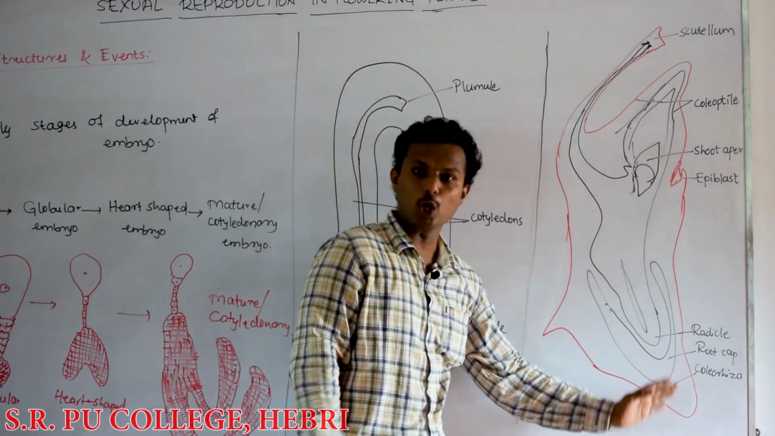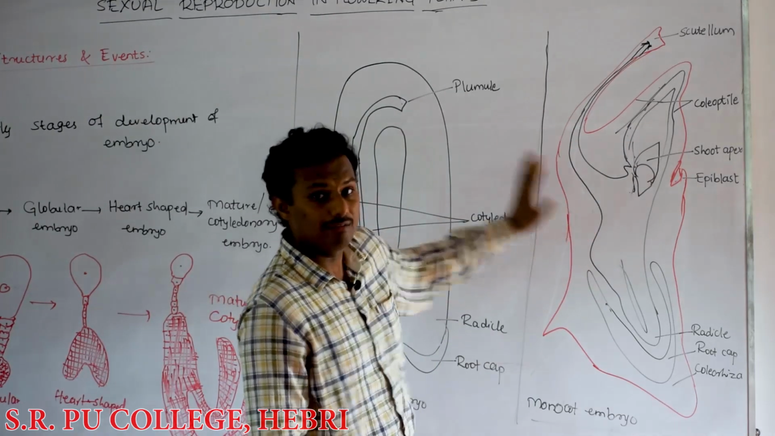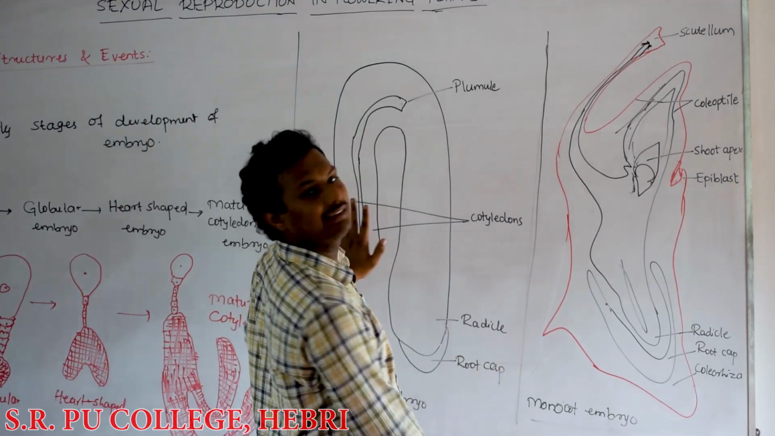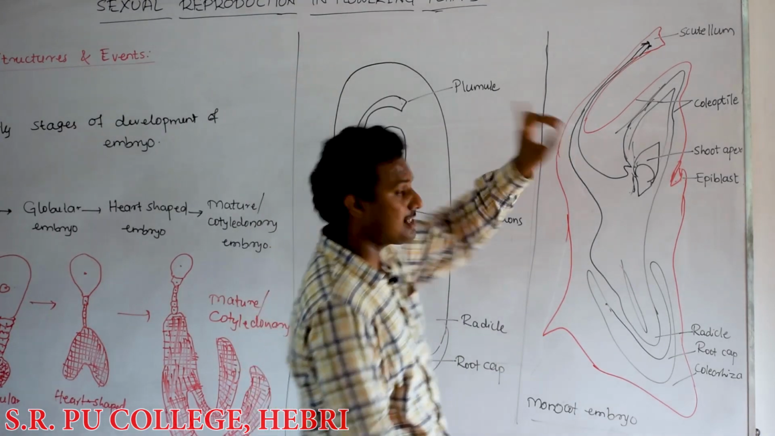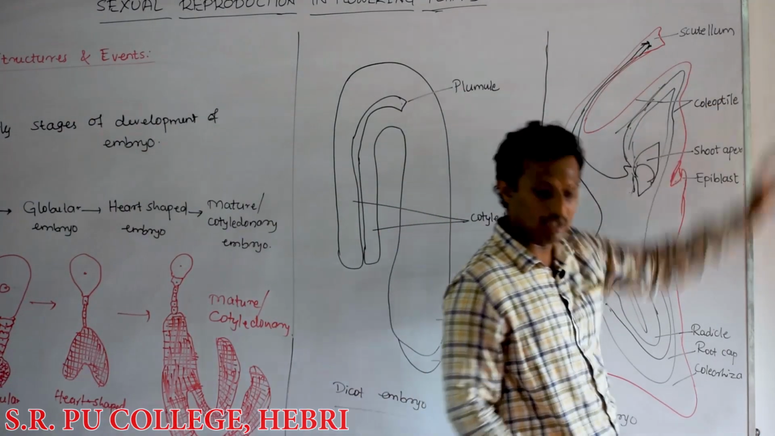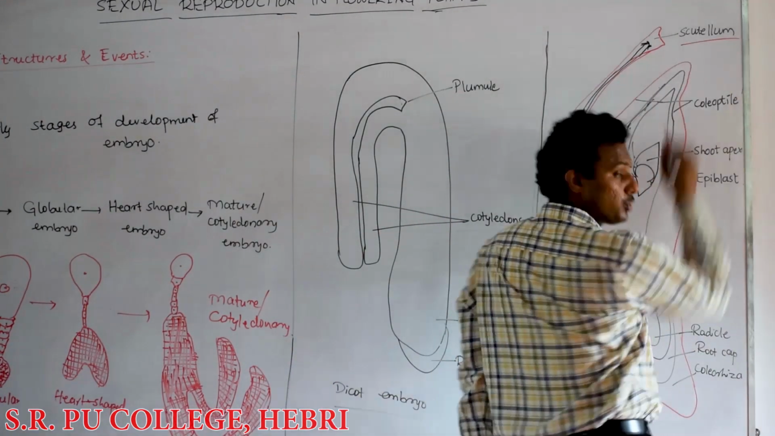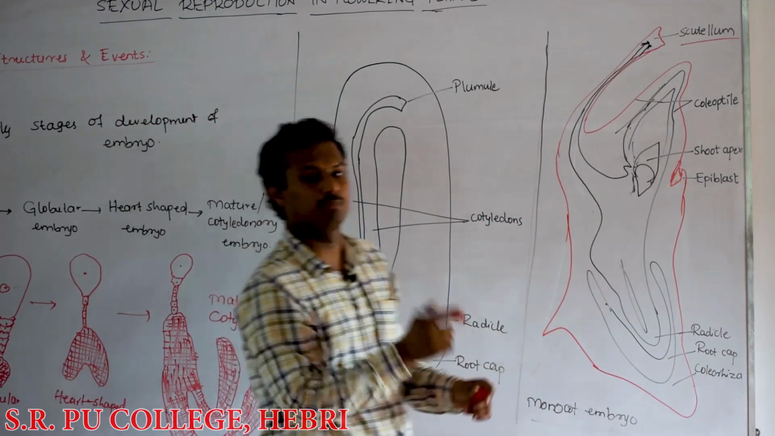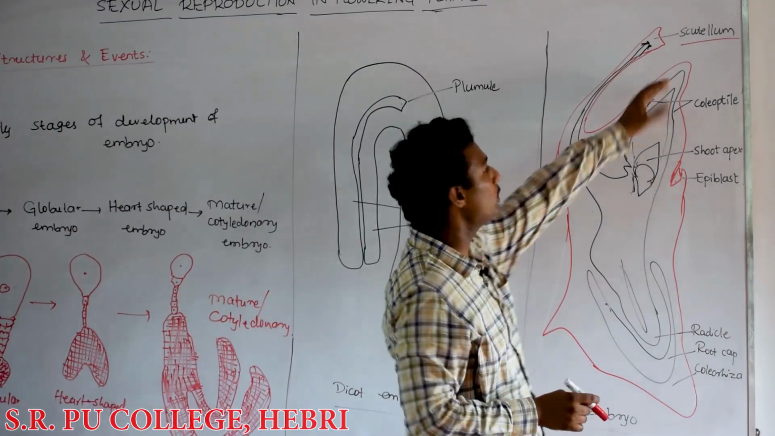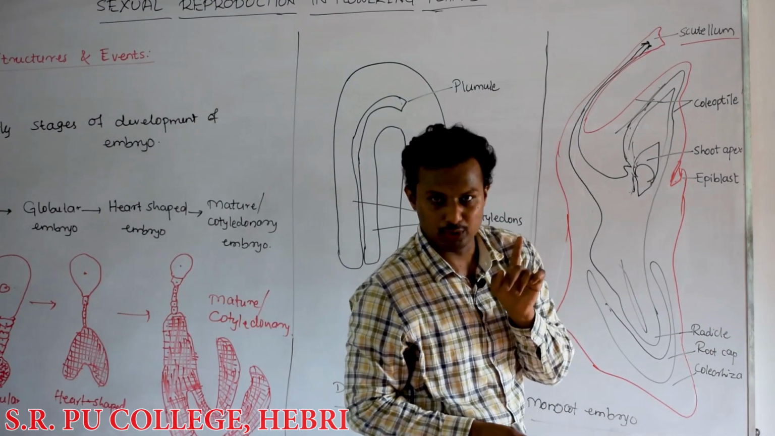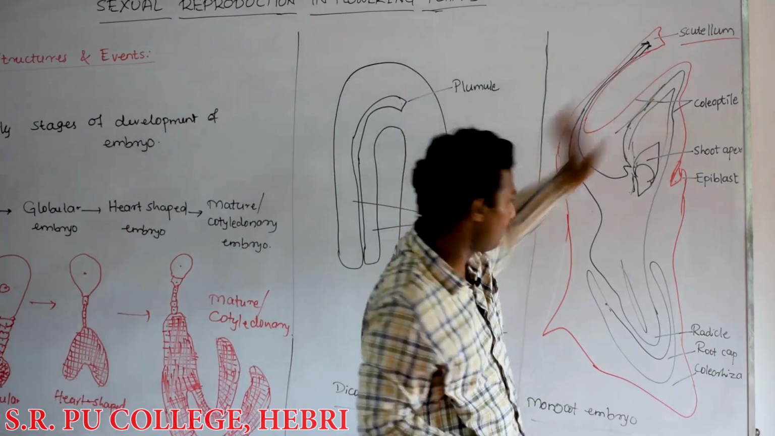Coming to the monocot embryo, it consists of only one cotyledon, unlike the dicot embryo. This single cotyledon of the monocot embryo is called the scutellum. You have to remember this one: scutellum. What is scutellum can be an important question, also important for CET and NEET. Scutellum is the single cotyledon of the monocot embryo.